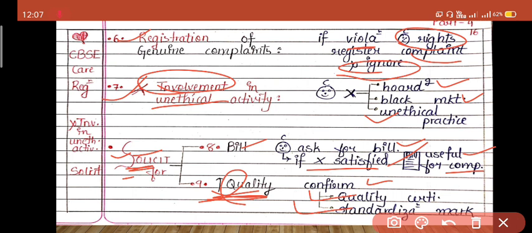So we have to see whether the quality certificate is there or not, whether the standardization mark is there or not, and only after confirming the quality of the product should the consumer purchase the product. By doing this, the seller will get an idea that consumers are focusing on quality. They are not focusing on cheap quality and cheap goods. Therefore, the seller will keep such goods which are of good quality, and there will be a supply of good quality products in the market. Therefore, it is the responsibility of the consumer to demand good quality products.